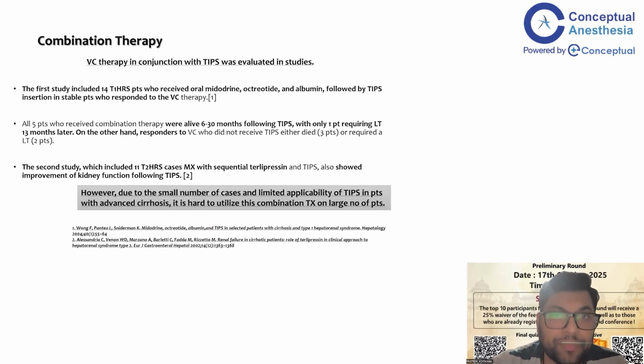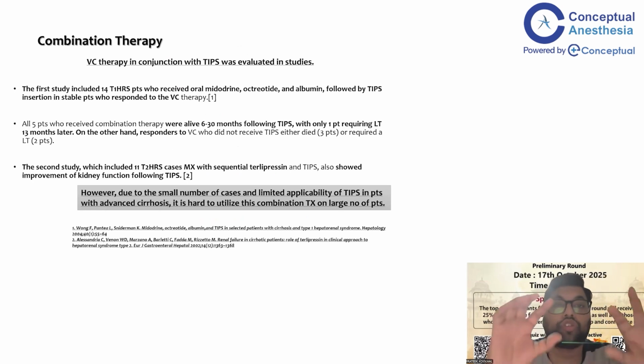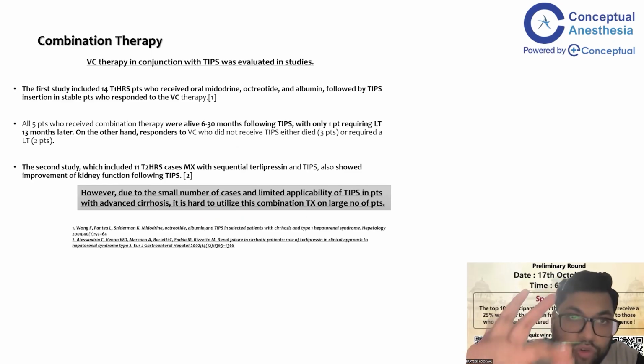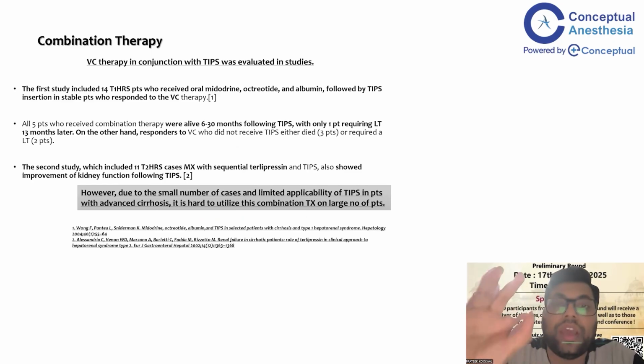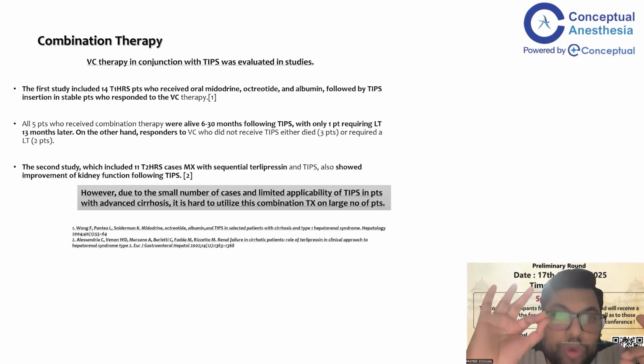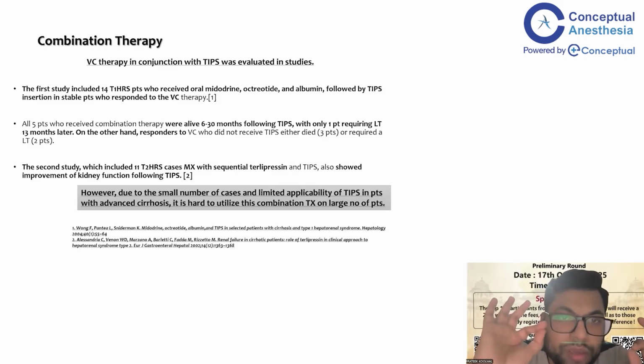Vasoconstrictors in conjunction with TIPS were evaluated in studies. The first study included 14 type 1 HRS patients who received oral midodrine, octreotide, and albumin, followed by TIPS insertion in stable patients who responded to vasoconstrictors. So the combination therapy of vasoconstrictors, albumin, octreotide, and midodrine shows a good effect in type 1 patients.